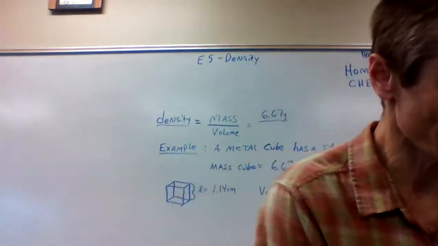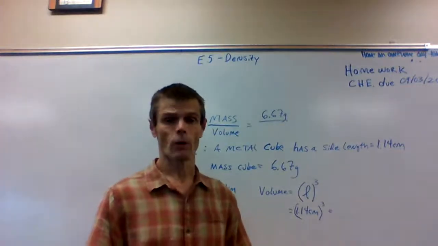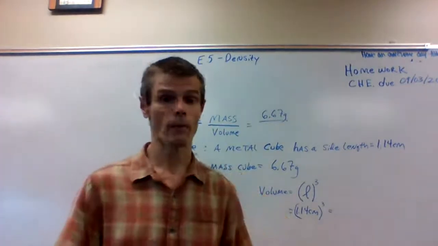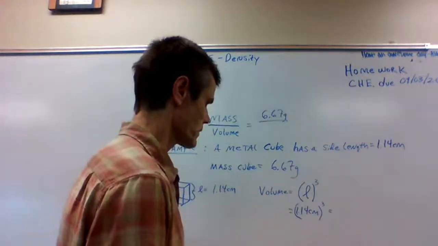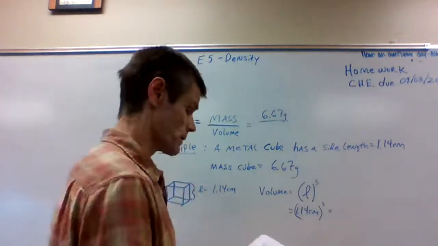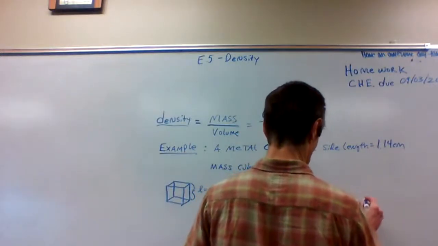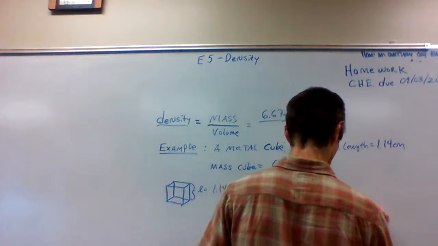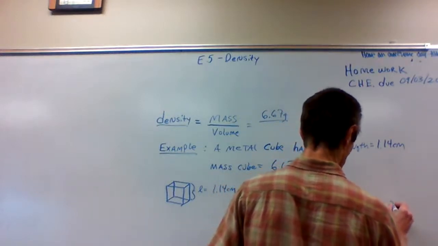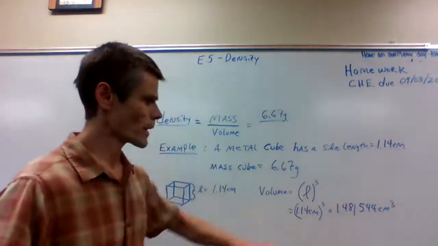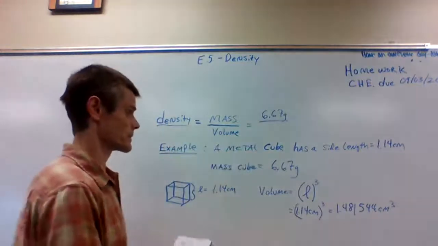And once again, like we did in our last video, when we're given information in one step, we're going to retain all that data and not round off. So if we put this into our calculator, the volume of that cube is 1.481544 cubic centimeters.